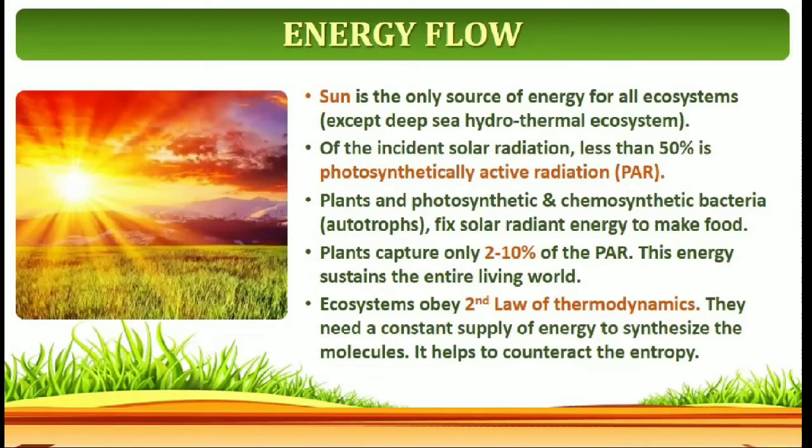Plants and photosynthetic and chemosynthetic bacteria are called autotrophs. They can fix solar radiant energy to make food. Plants capture only 2 to 10% of PAR, photosynthetically active radiation. This energy sustains the entire living world. Try to remember, for photosynthesis, plants utilize only 2 to 10% of active radiation, so that it can be used to sustain the entire living world.